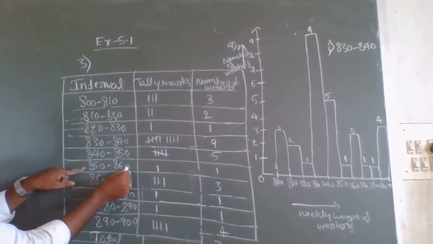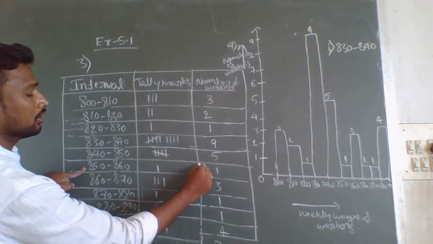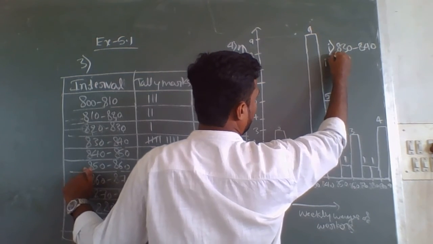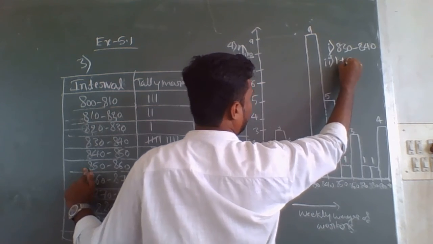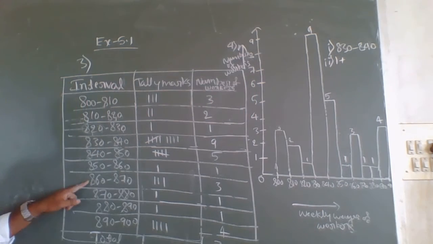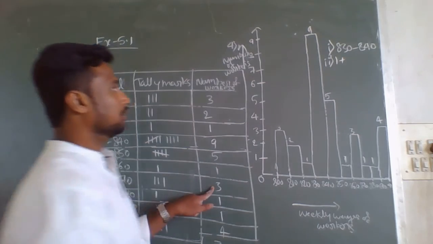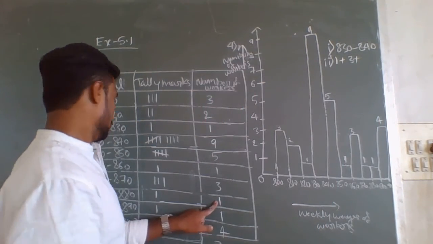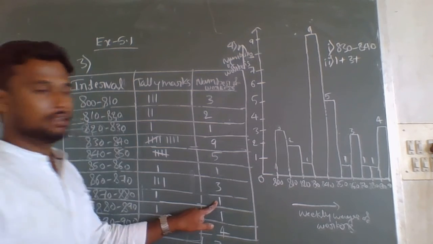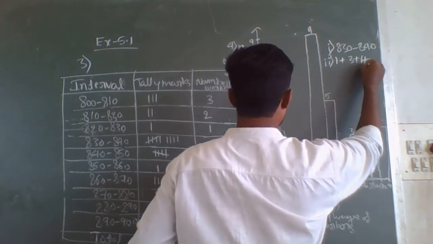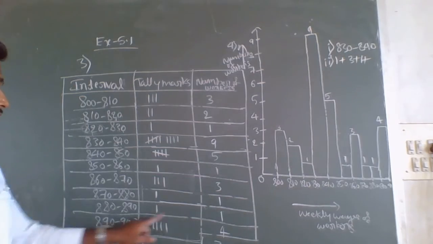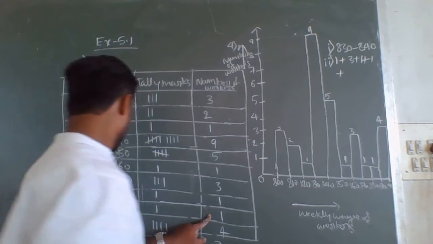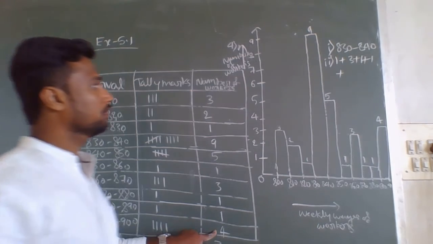So first, 850 to 860, how many workers are there? 1. So here I will write 1, and 860 to 870, 3, plus next 1 between 870 to 880, plus 1 from 880 to 890, plus 890 to 900, 4.